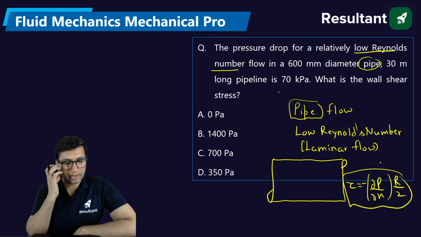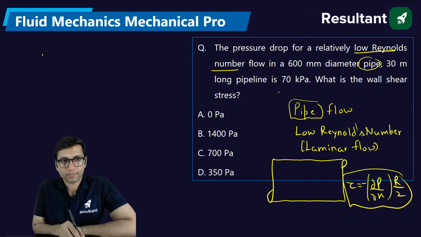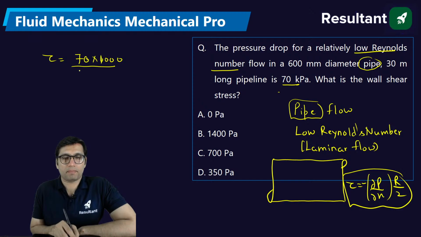Okay, so let's solve this question. The shear stress is equal to del P by dx into R by 2. Del P is the pressure that is already given, 70 kilopascal. Convert into Pascal, it will be into 1000. Dx is the length of the pipe, which is 30 meter, into R by 2.